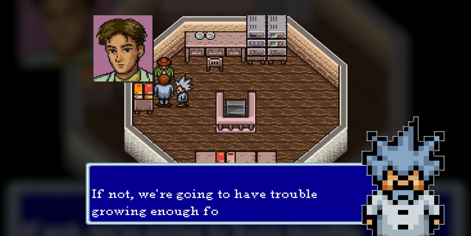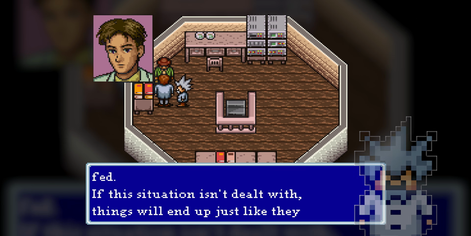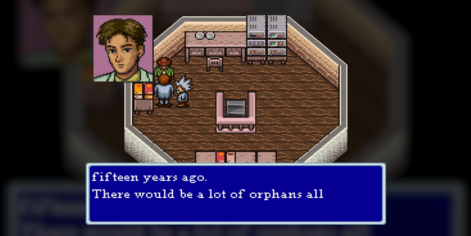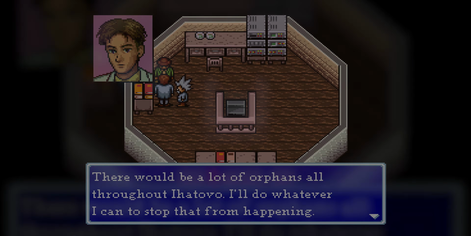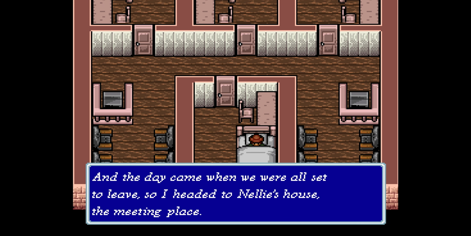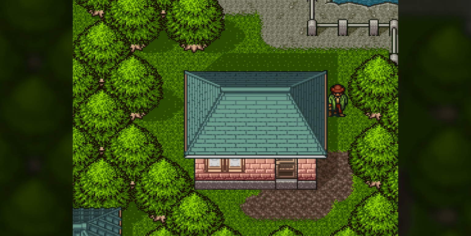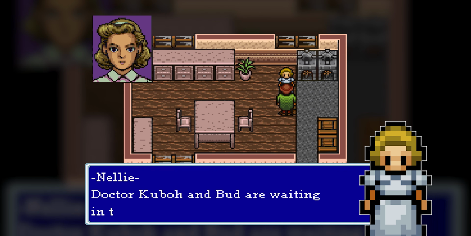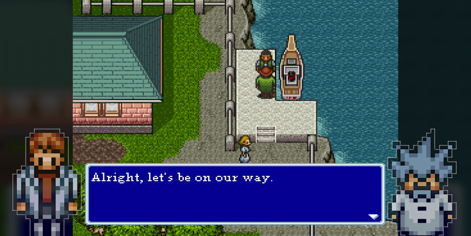The professor shows up at the facility to lend help as well, and they discuss placing explosives around the volcano to release the crater's carbon dioxide gases. Deciding to give it a try, they agree to meet at the house of Bud's sister, Nellie, the next day. We arrive bright and early at Nellie's house, who says to meet Bud and the professor at the boat outside,